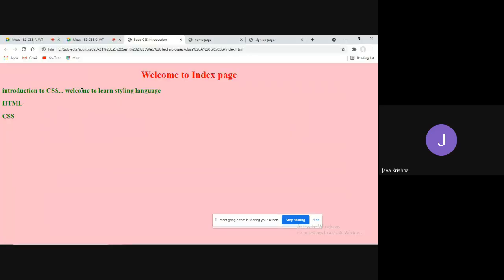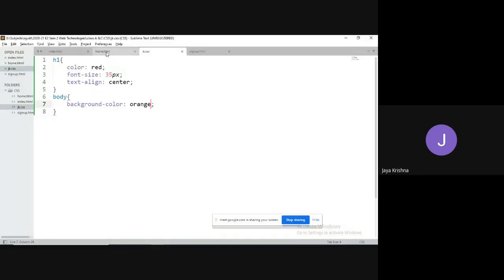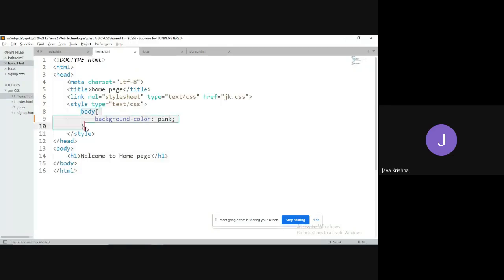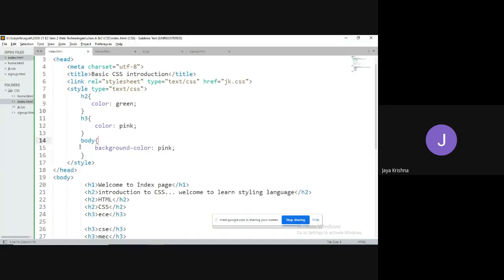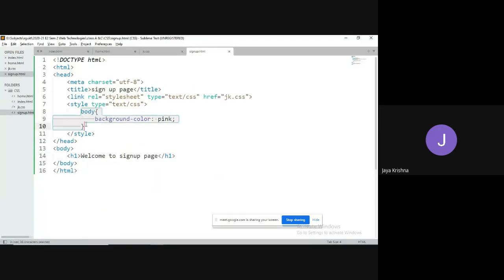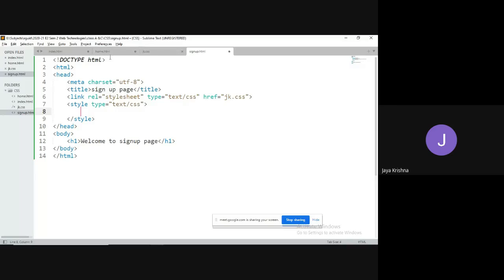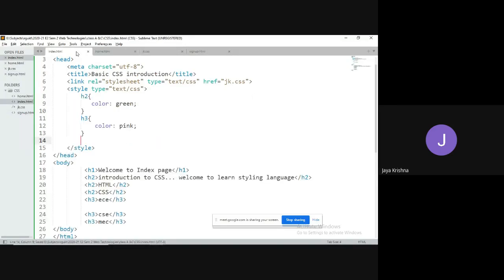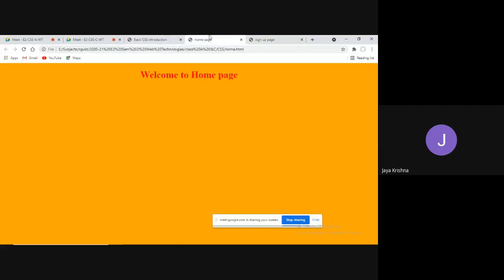Now observe, is it applied? No, it is not applied. Why is it not applied? Because we have already written the code here. Guys, there is some priority between internal and external style sheets. Let me explain that now itself. Now we can go for applying this.